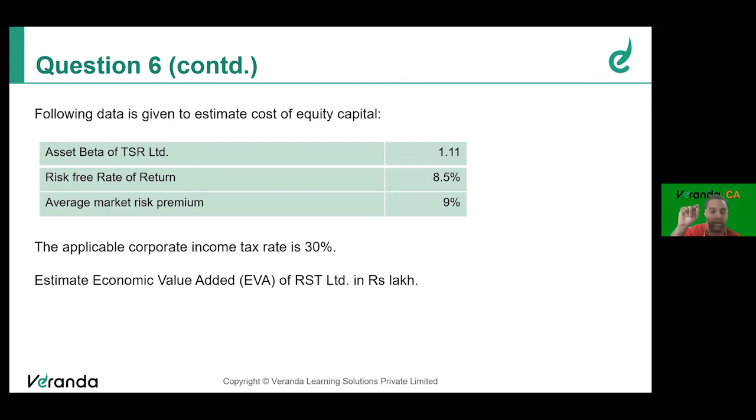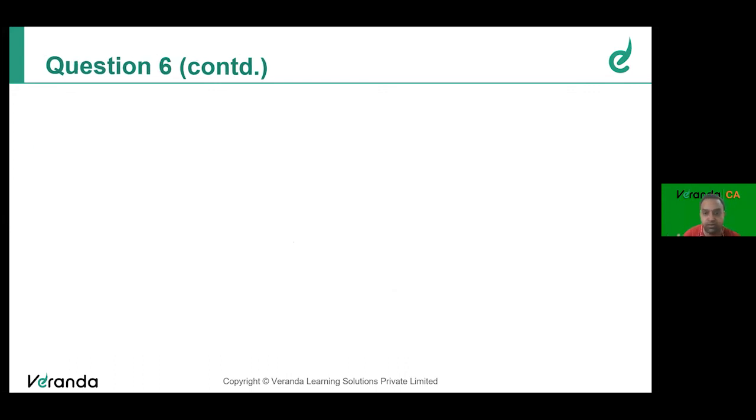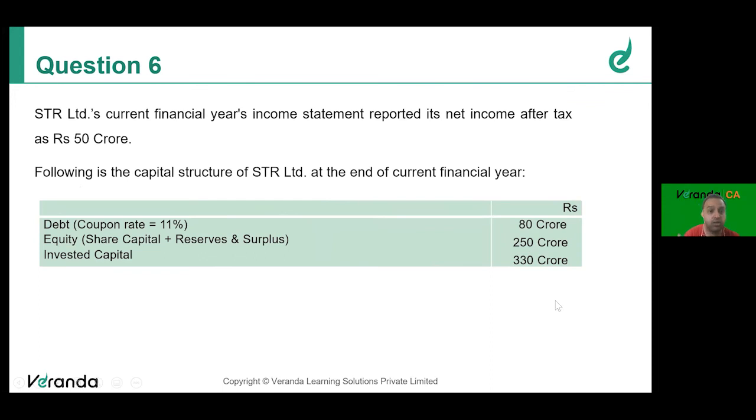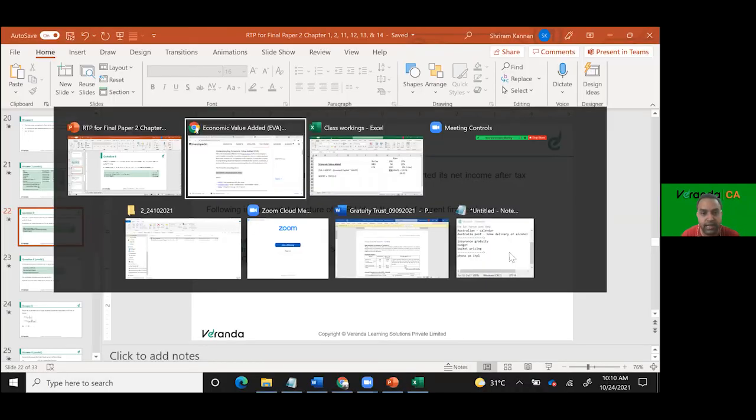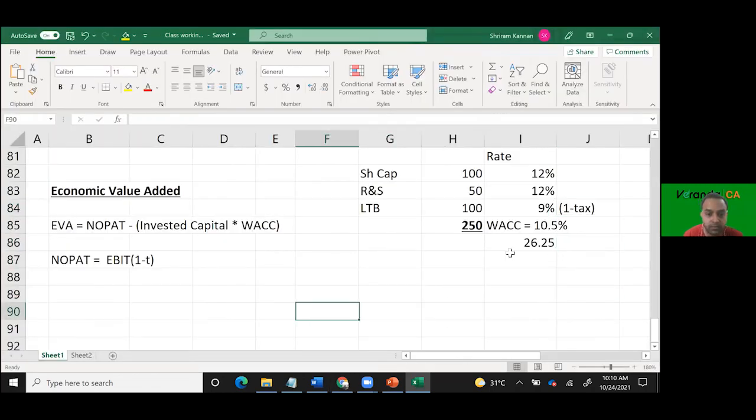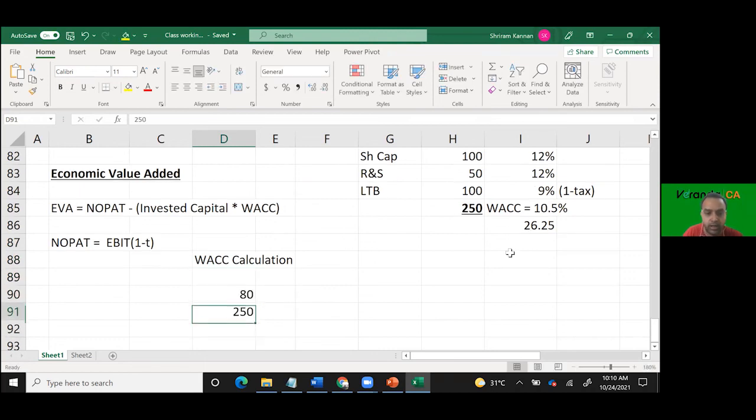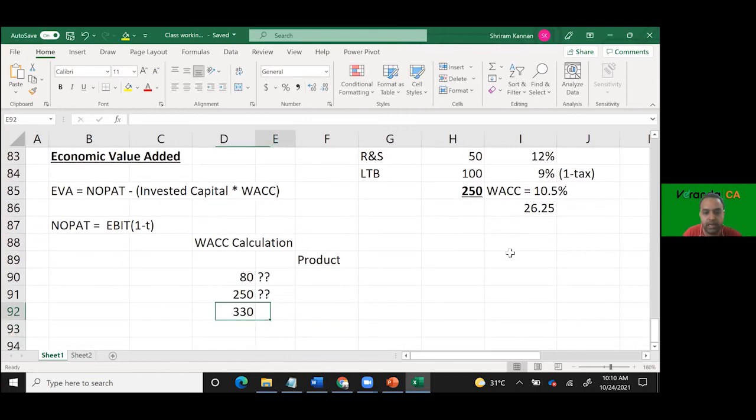NOPAT minus invested capital. Invested capital is how much? That is given, 330 crores, into WACC, which you need to find out, the weighted average cost of capital. With 80 debt and 250 equity, you do the WACC calculation: the weighted average of the costs, divided by 330.